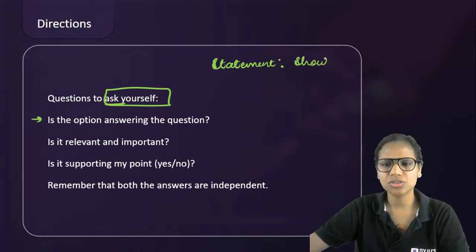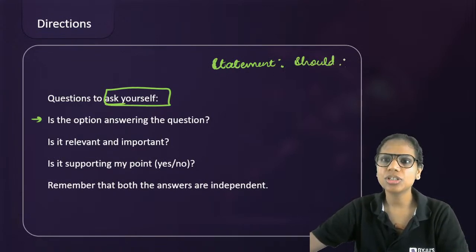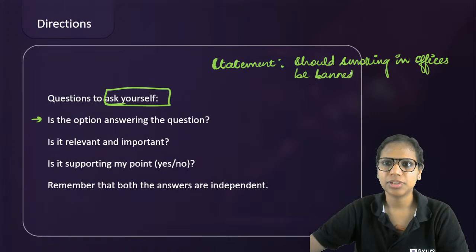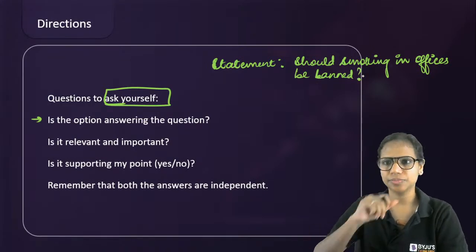For instance, just giving an example, should smoking in offices be banned? Let's say this is the problem, right?